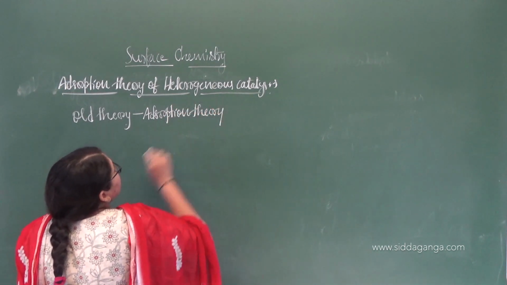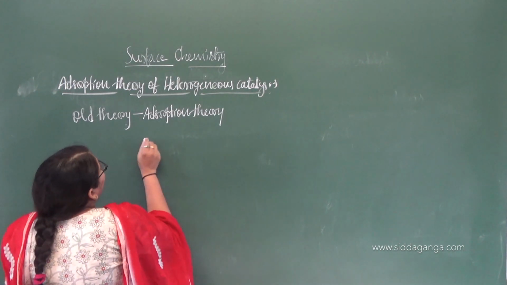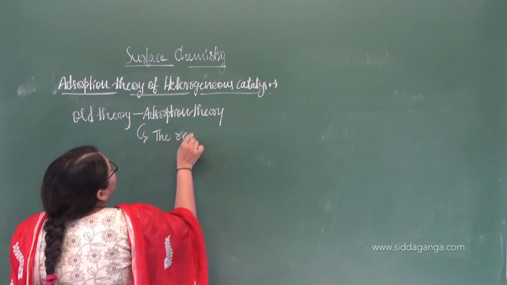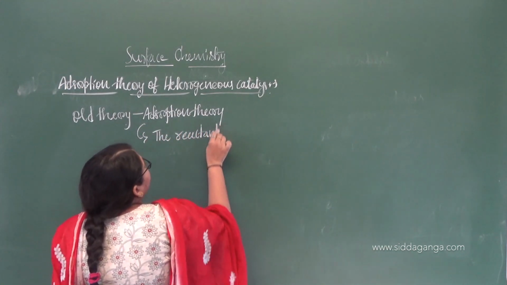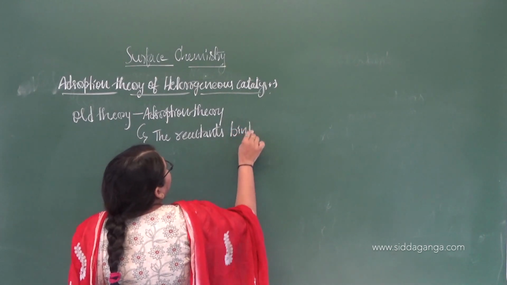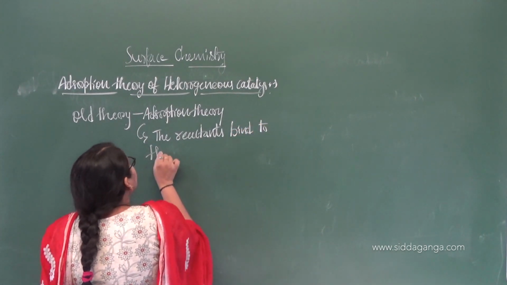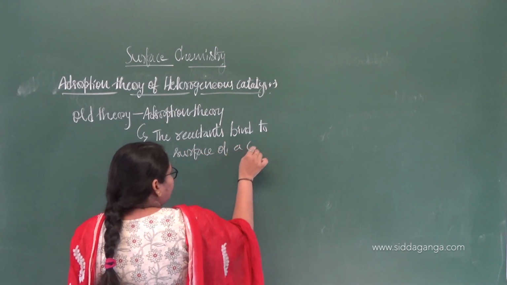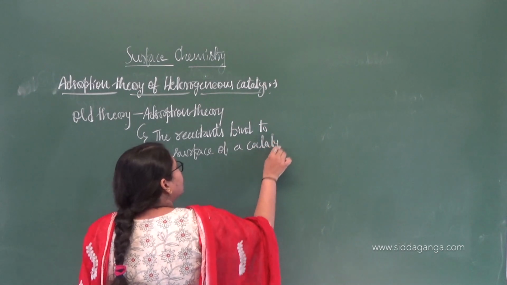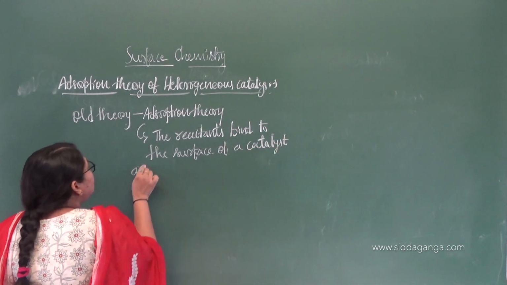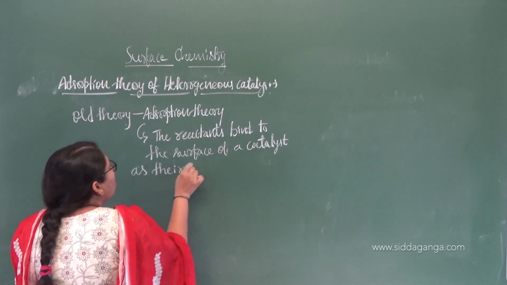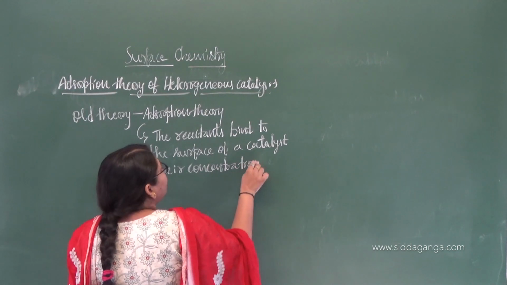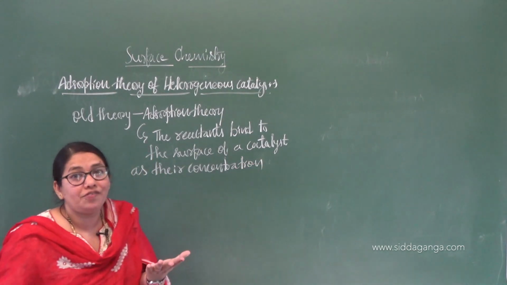According to this theory, the reactants bind to the surface of a catalyst as their concentration increases, that is, the number of reactants increases on the surface of the catalyst.